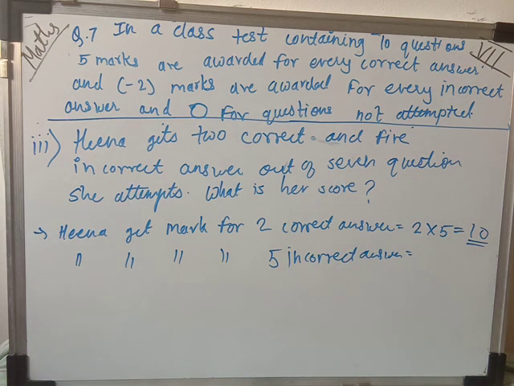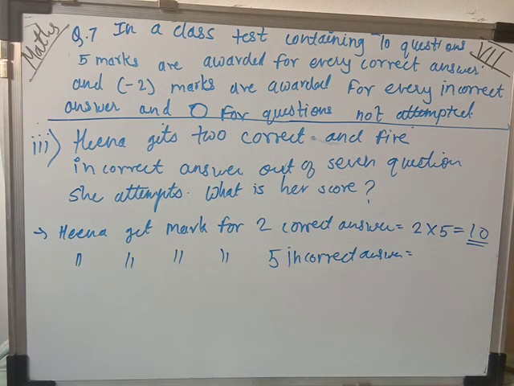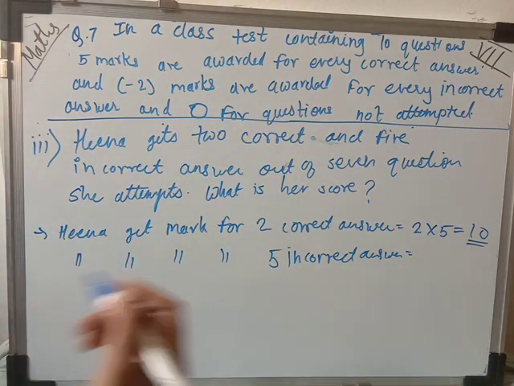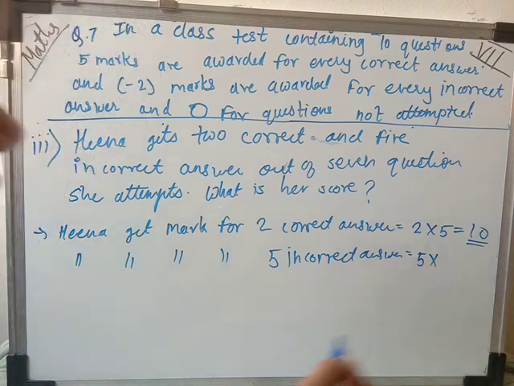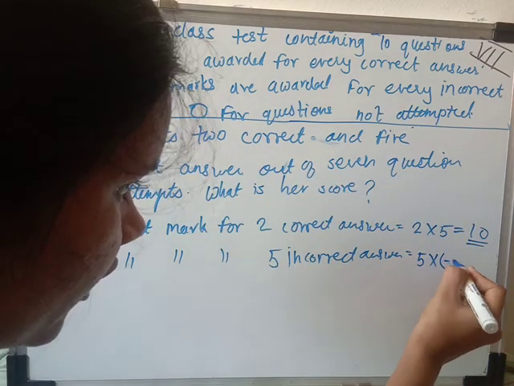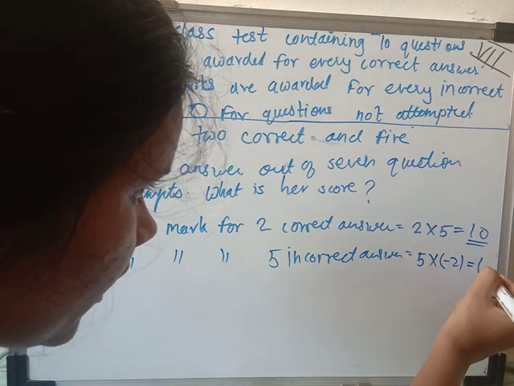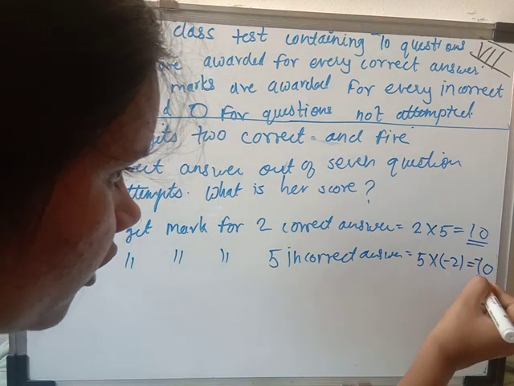So the total score of Hina, that is 10 for the 2 correct answers. 3 she did not attempt, and only 5 are remaining, and those 5 are incorrect answers. So for one incorrect answer minus 2 is there. So 5 multiplied by minus 2 is equal to minus 10. So here we got minus 10.